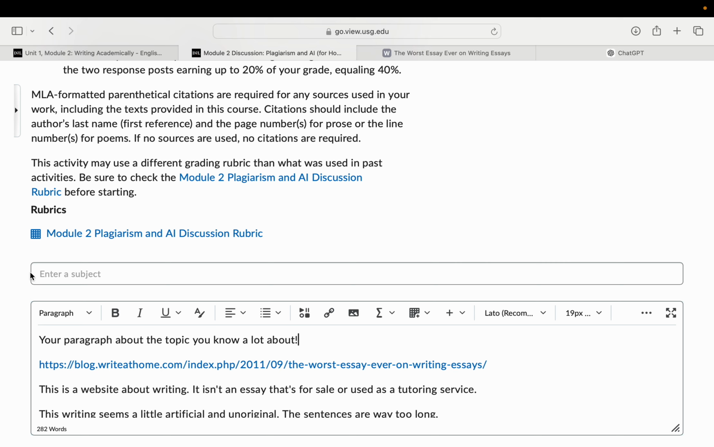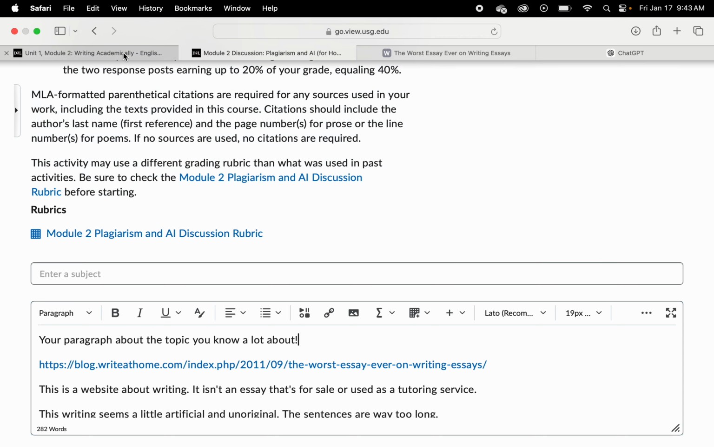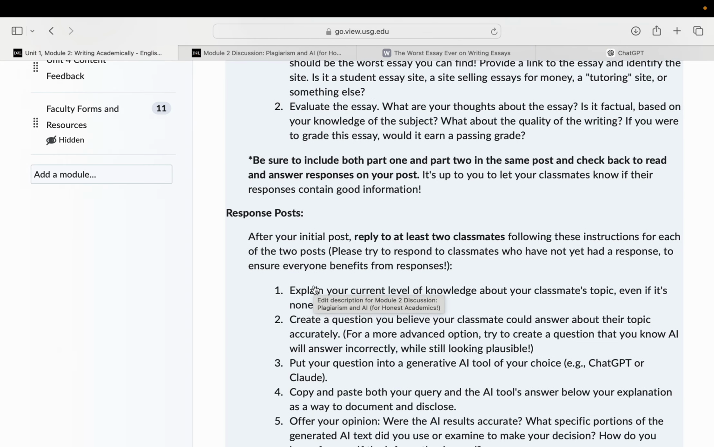After your initial post is done, you want to look at 2 classmates who have written their own initial post, and you're going to do a response post to them. So we're going to pretend right now that you're responding to my post. For the first part of the response post, you want to say your current level of knowledge about the classmate's topic. My topic was freshman writing. You would probably say something like, I don't know much about freshman writing because I'm in a freshman writing class right now, and I'd like to learn more.